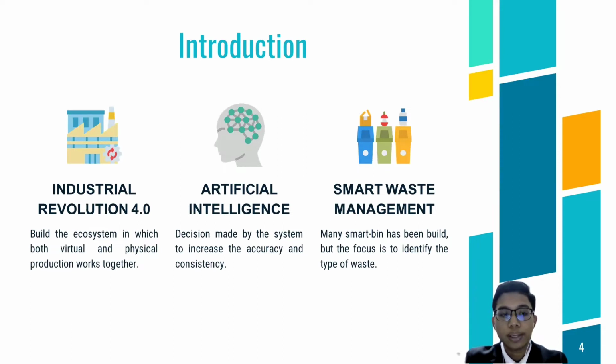This is to increase the accuracy and consistency of the work due to the ability of the system to work 24/7 compared to humans. Therefore, implementation of AI in waste management will create a smart system that is able to help people to classify the type of waste. I know that a bunch of smart bins has been built in the market, but our focus is the capability of the system to identify the type of waste and also a children-friendly user interface.